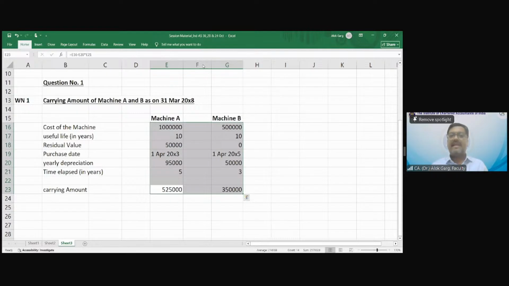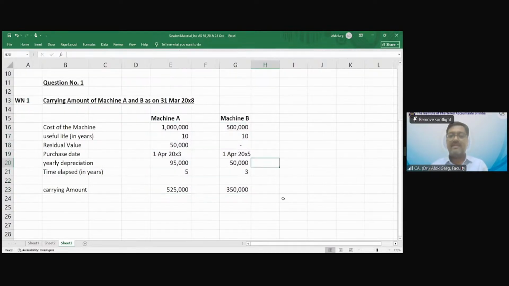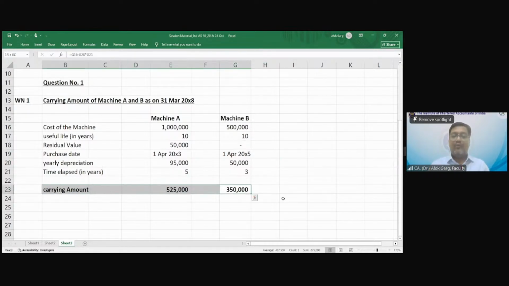Are you okay with this carrying amount? Any doubt, any challenge in this carrying amount? Are you okay with this? Yes or no? Yes, sir. So 2 नंबर आपके आ गए हैं. ठीक है. This is the carrying amount of machine A and machine B.